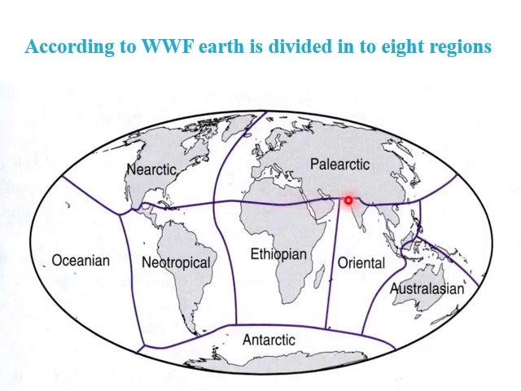Here in this map, you can see all of these different regions. But today we are going to talk about the Oriental region. In this map, you can see that the Oriental region is surrounded by the Palearctic region, Ethiopian region, Antarctic region, and Australian region.